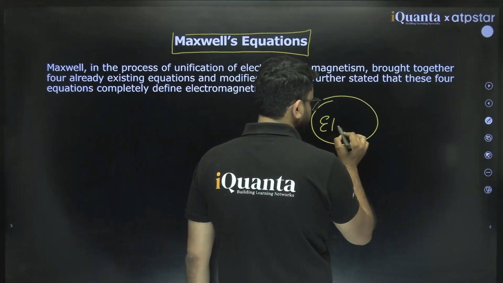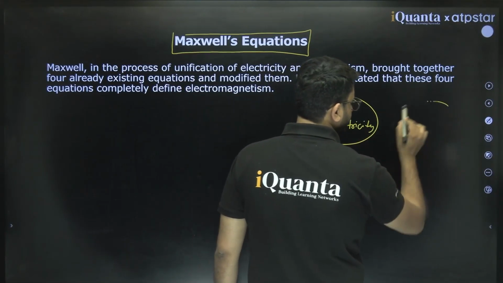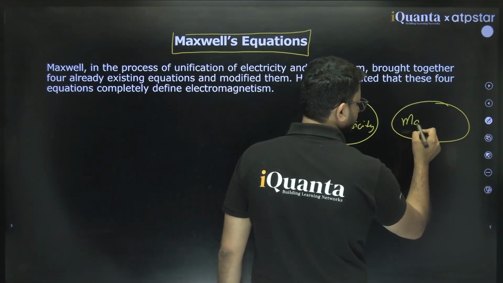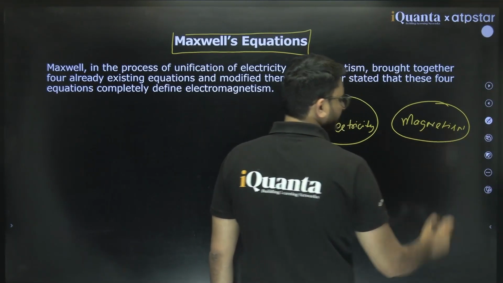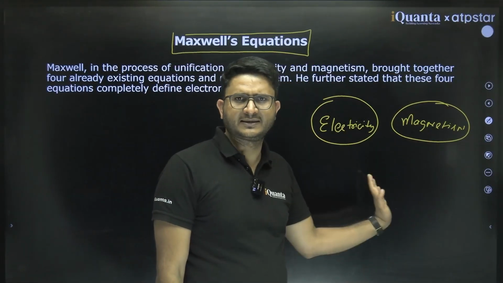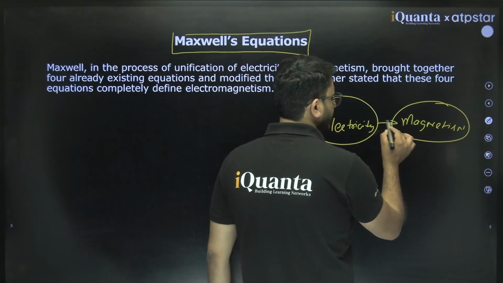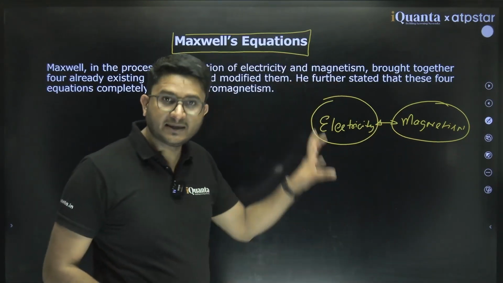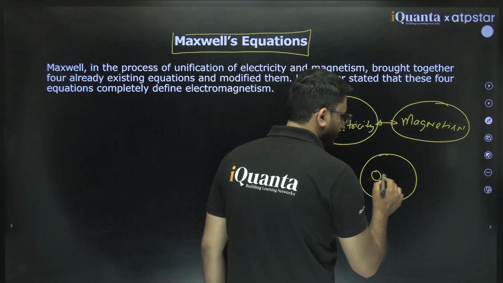One was electricity and the other magnetism. Faraday said magnetism is linked to electricity. He also said the electric field is also linked to magnetism. So he was trying to combine these domains. But in this process, he actually combined three domains, optics also.